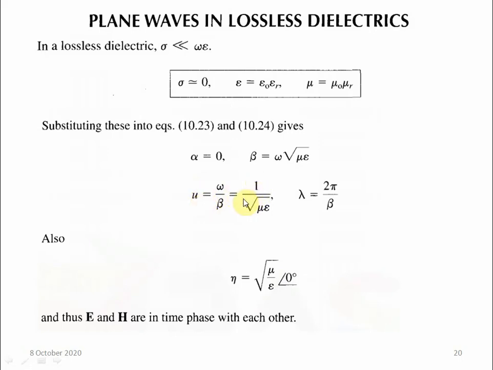So that can be written as 1 upon root over mu epsilon, and lambda is the wavelength, so lambda equal to 2 pi upon beta, and eta can be defined as root over mu upon epsilon. Since E and H are in time phase with each other, that's why the angle is 0. So in this way we can define all these quantities.